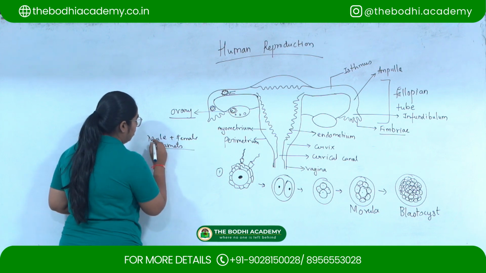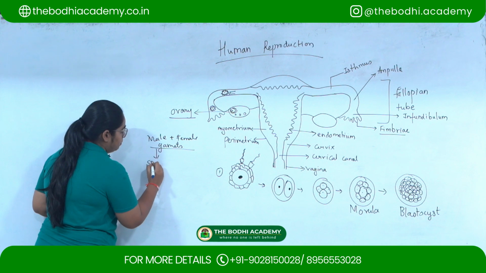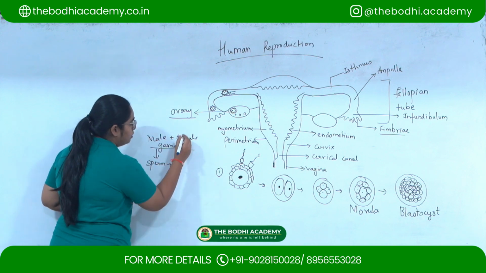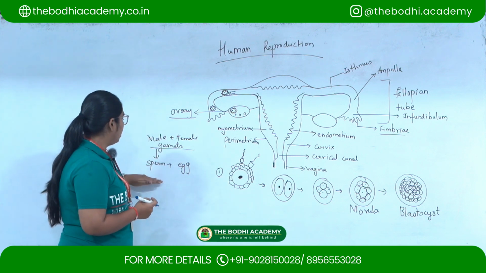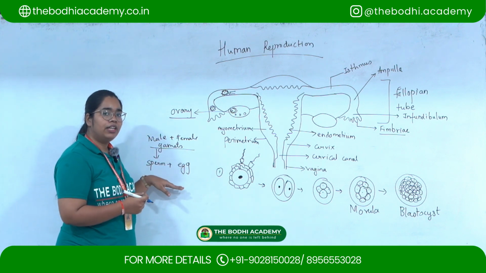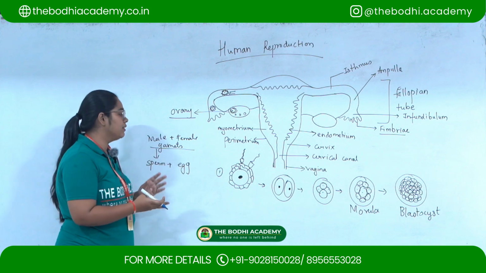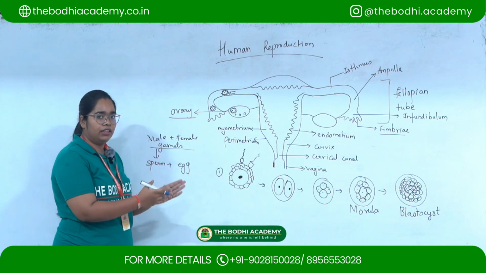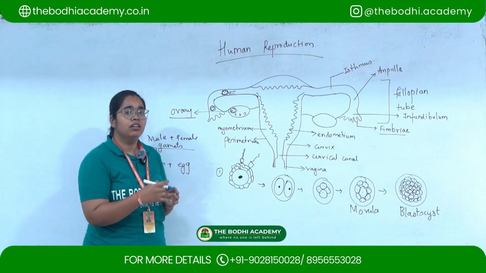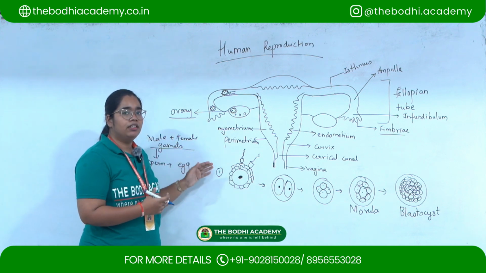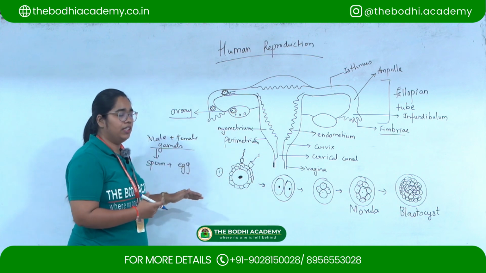Over here, the male gamete will be the sperm plus the female gamete will be the egg or the ova. So how does this happen? The concept of fertilization is basically the union of sperm and ova, and implantation starts after the fertilization process. So let us look into the process of implantation now.